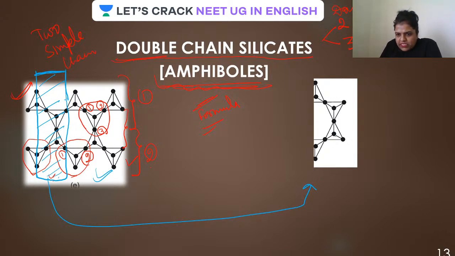Okay, guys, the black ones are oxygen, and yes, here one silicon is there, here one silicon is there, here one silicon is there, and here one silicon is there. So, guys, how many silicons can you see in this unit? There are 4 silicons. And how many oxygens? Just count: 1, 2, 3, 4, 5, 6, 7, 8, 9, 10, 11. How many black dots can you see? 11. So let it be O11.